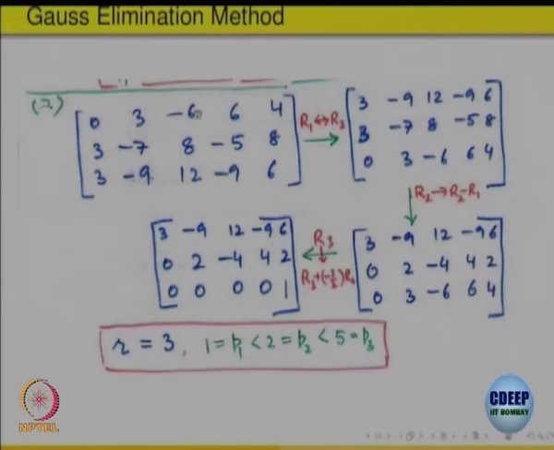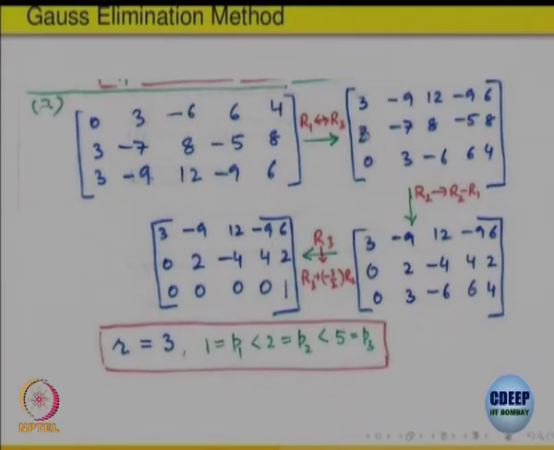That means, R1 should be interchanged with R3. So, that is written here, this arrow means interchange R1 and R3. R3 goes in place of R1, R1 goes in place of R3, you get this matrix, right. So, 0 has come here.